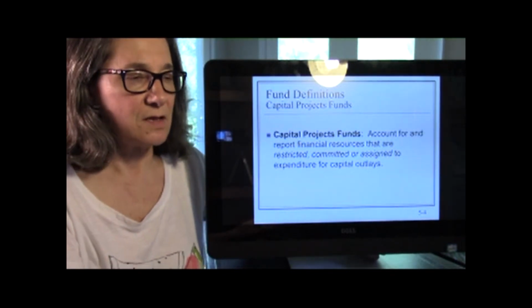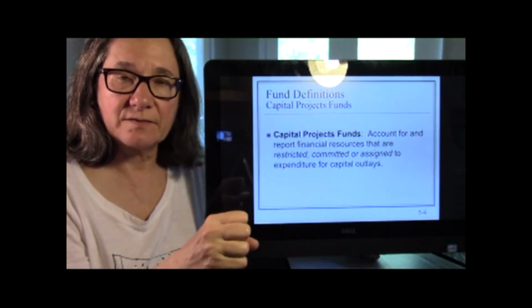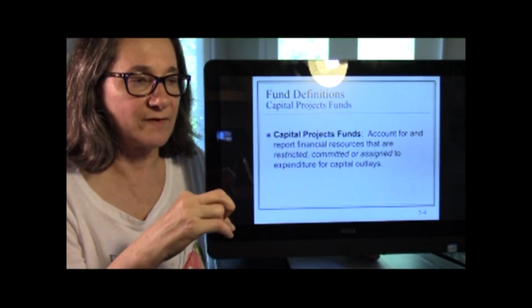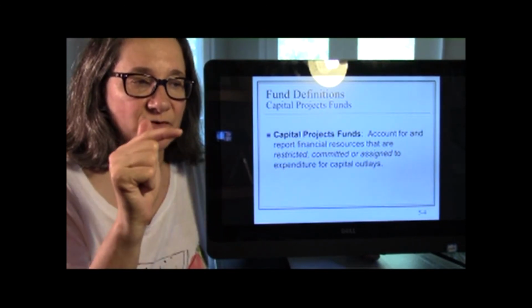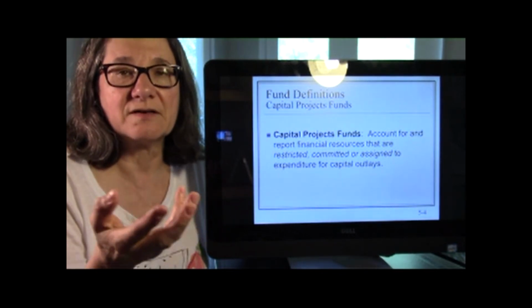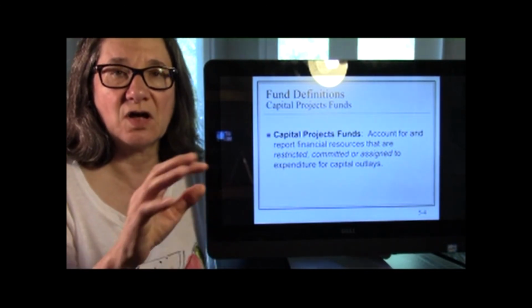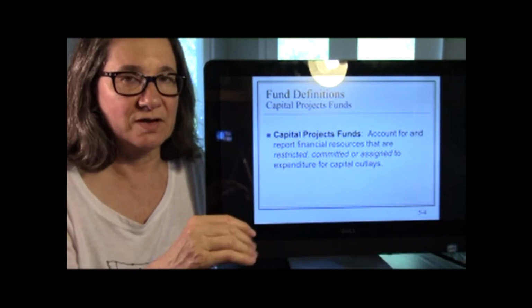All right. So a capital project fund is a separate fund for financial resources restricted, committed, or assigned for capital outlay. So a capital outlay is something like building a fire station, building a new city hall annex, building a jail. So capital outlay, a big project.